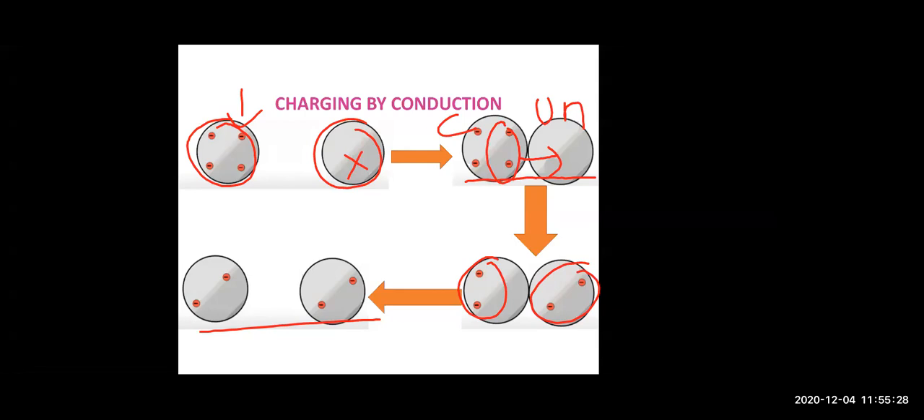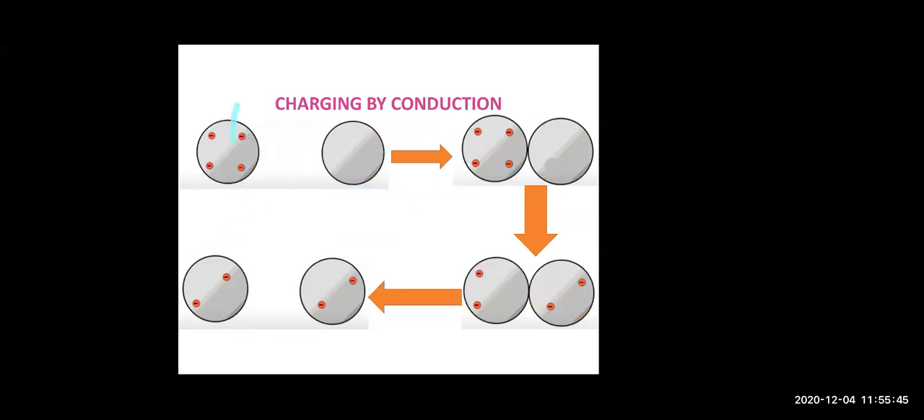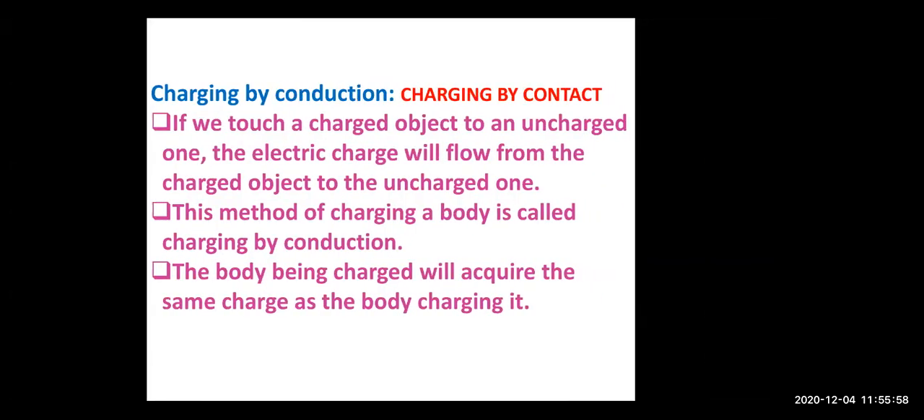As soon as we move them apart, we will see that object 1 is left with -2 charge and object 2 is also having -2 charge, which was initially uncharged, but now it is a charged object. So when you are charging an uncharged object by a charged object by touching it, then it is known as charging by conduction.